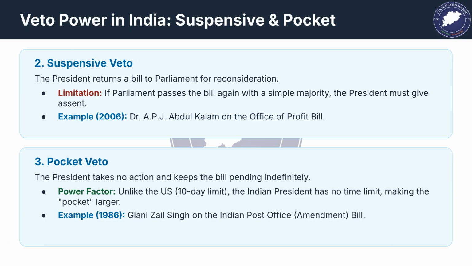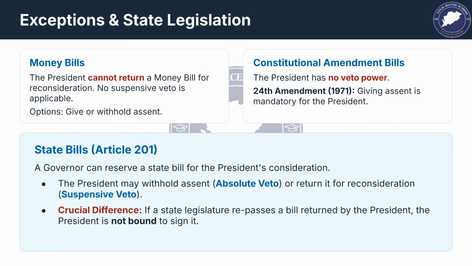The suspensive veto involves returning a bill for Parliament's reconsideration. If Parliament passes it again with a simple majority, the President must give assent. The pocket veto means the President takes no action, keeping the bill pending indefinitely. Unlike the US, the Indian President has no time limit. For money bills, the President cannot use a suspensive veto.